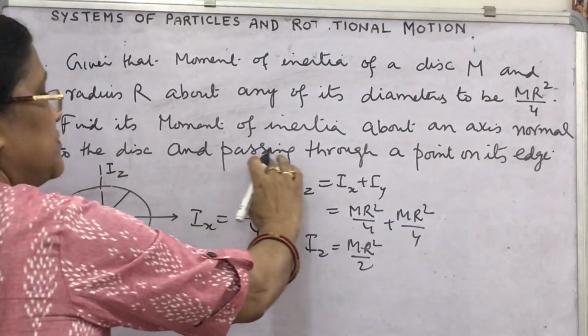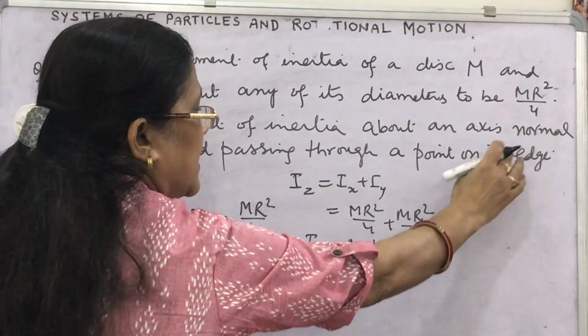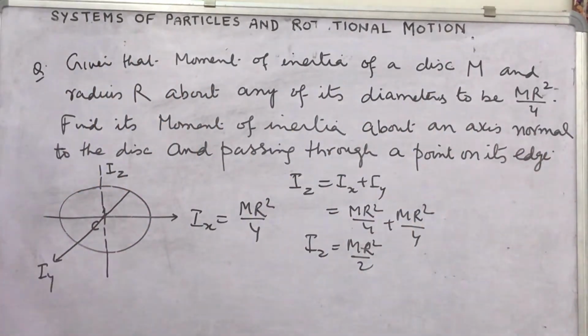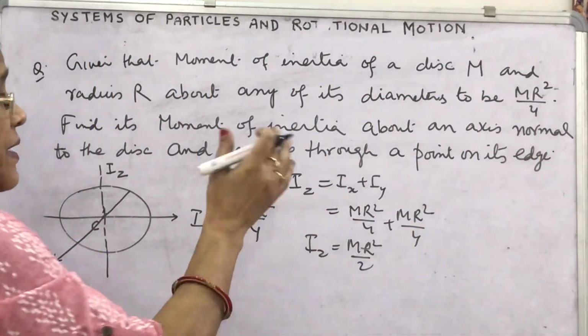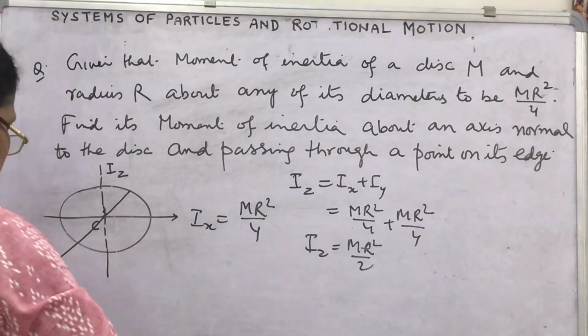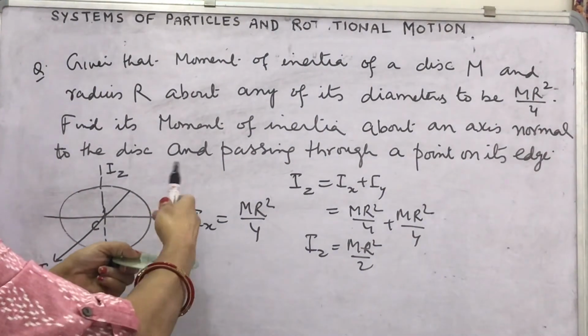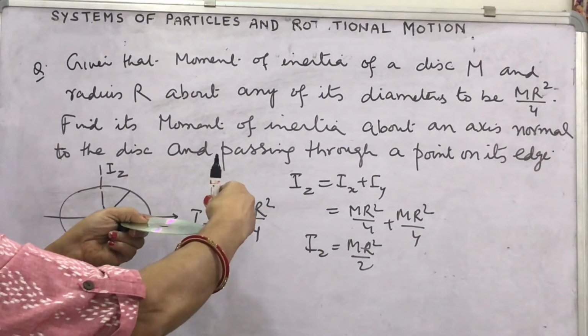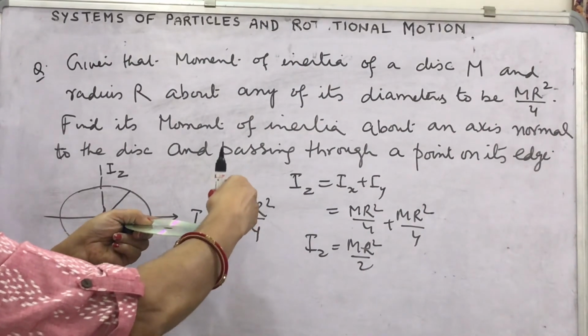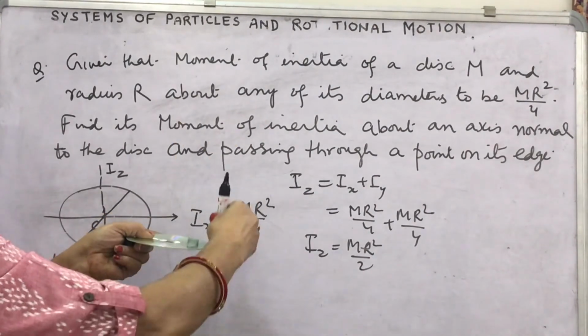Now for any axis passing through a point on its edge and normal, which theorem? Parallel axis theorem. We have got Iz here, and we have to find the moment of inertia about the axis passing through the edge and parallel to it.